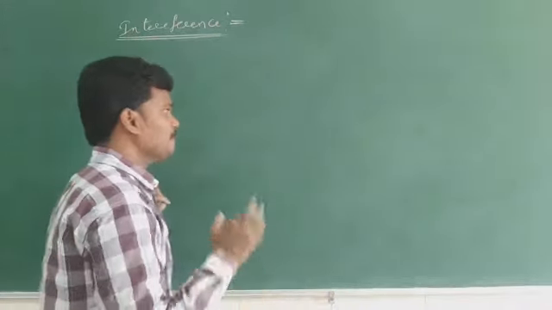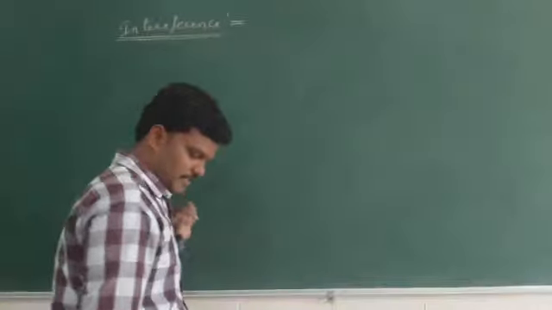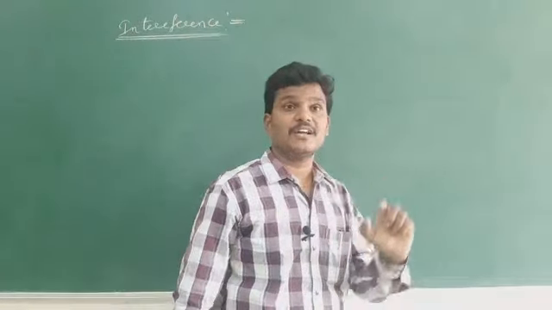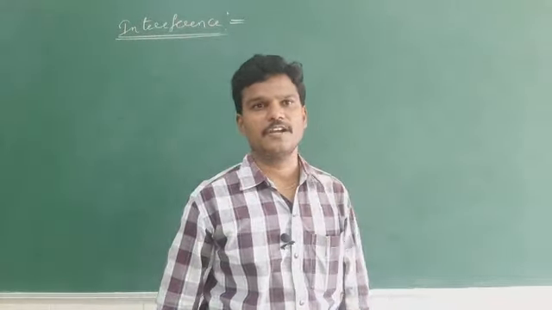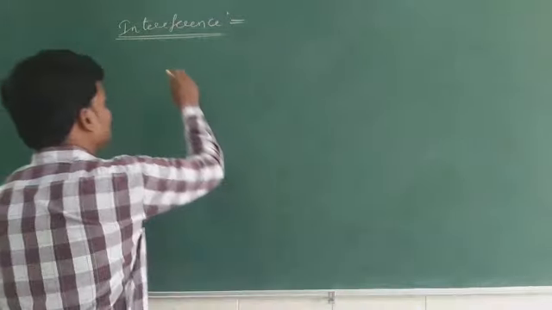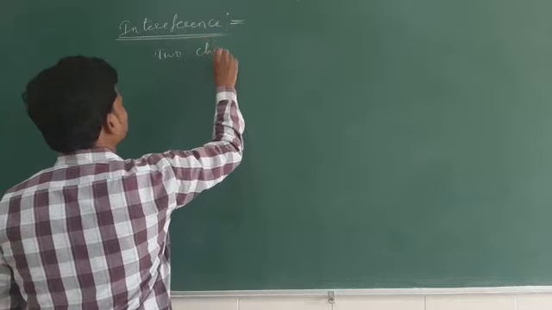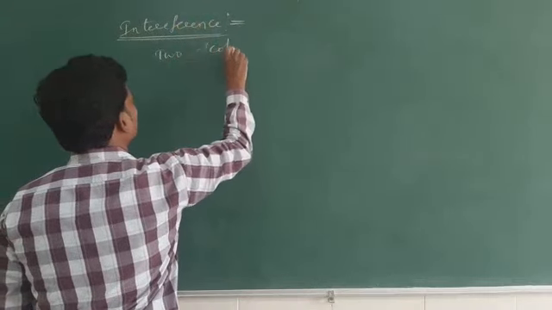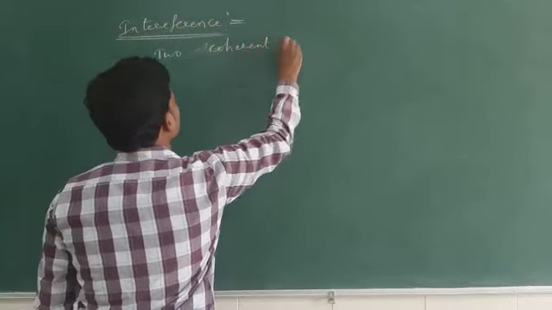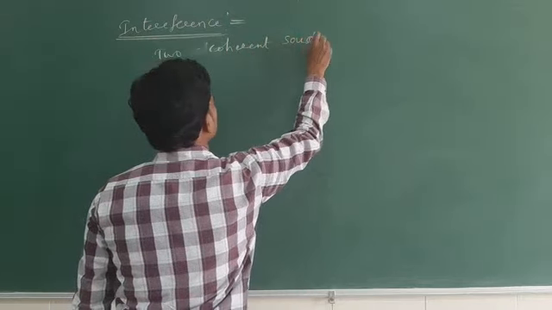Now, to get the interference pattern, we are going to use light sources. What type of light sources? We will use two coherent sources. What are these coherent sources?